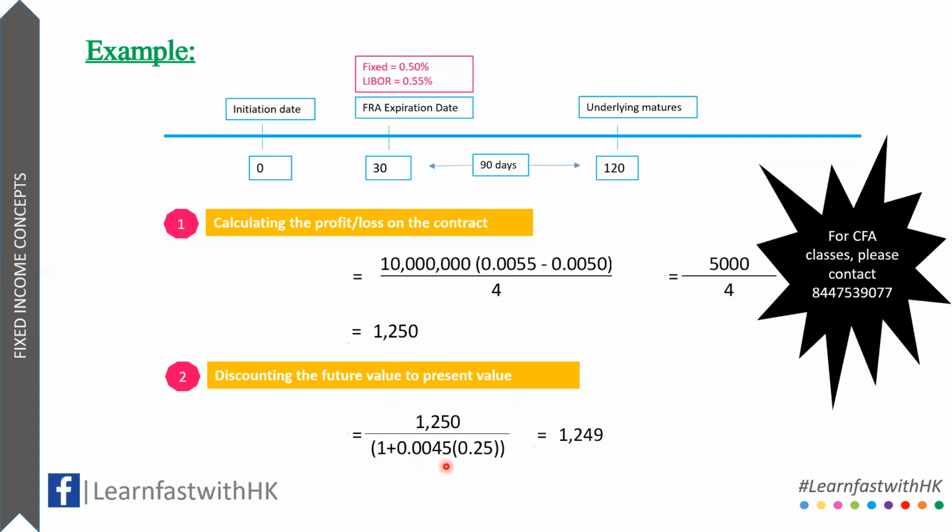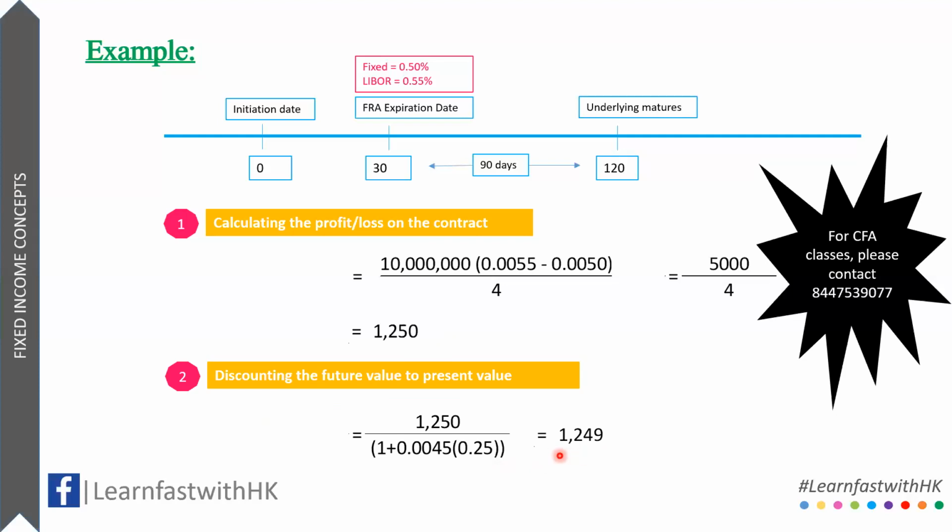So it would be wrong if we discount it by that. So again, we have to divide it by 4. Over here, we have just multiplied it by 0.25, which is also the same thing. After this, we arrive at the actual profit earned on this contract, which is 1249 in this case.